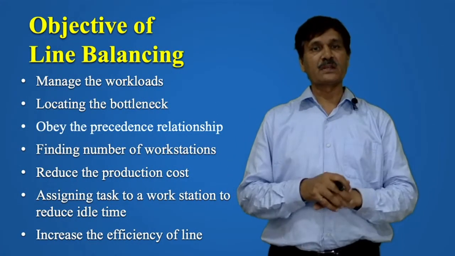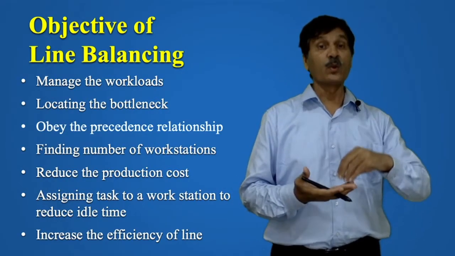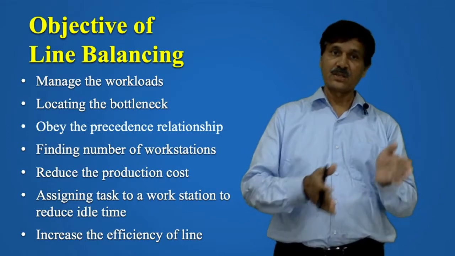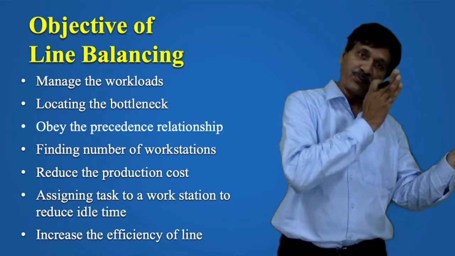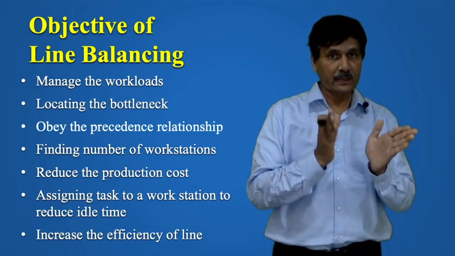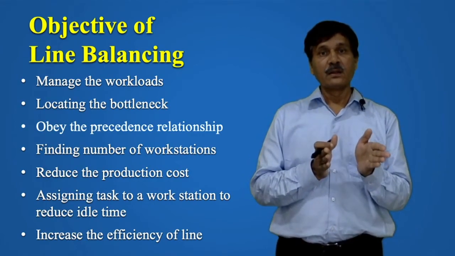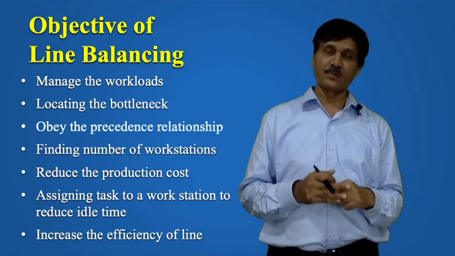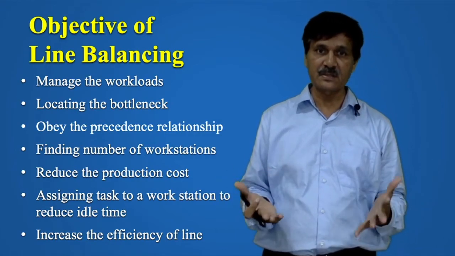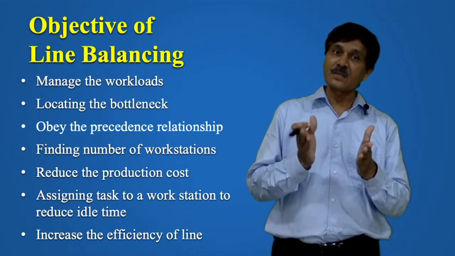So what may be the objectives of line balancing? Manage the workloads. Second is locating the bottleneck, that is where the task is going to face some hurdle. So that location is to be found out, that what is the bottleneck. Obey the precedence relationship. What is the precedence relationship? That some of the tasks need to have some prerequisites.